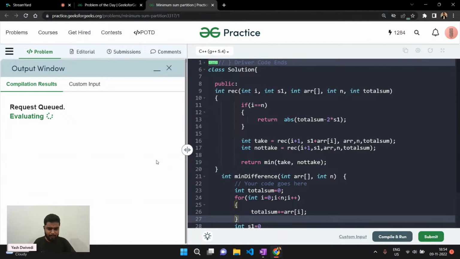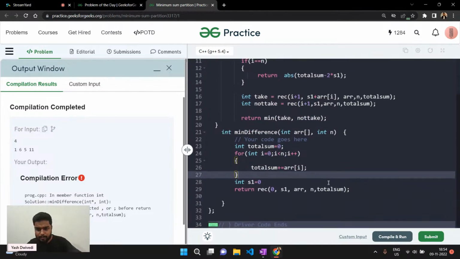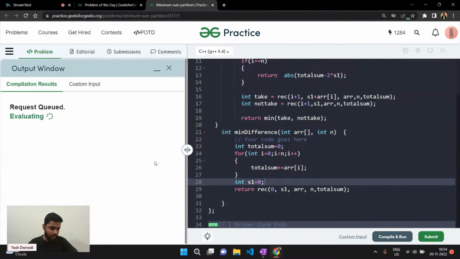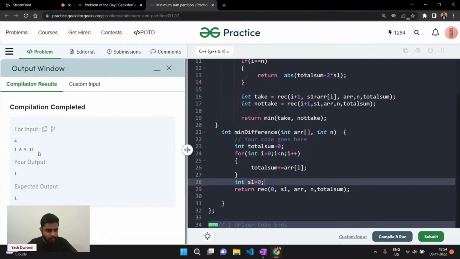I hope it works on the samples at least. Okay, it says return recursion, so expected a colon. Where is it expecting a colon? Did I make some mistakes? Okay, yeah, I need to put a colon here. Now let's try and compile it to see how much it works. Okay, yeah, it's fine. It works for the samples, right? You can write works in the chat.